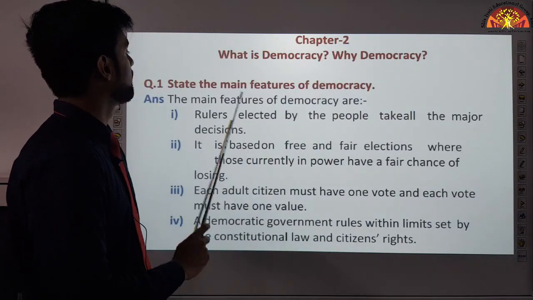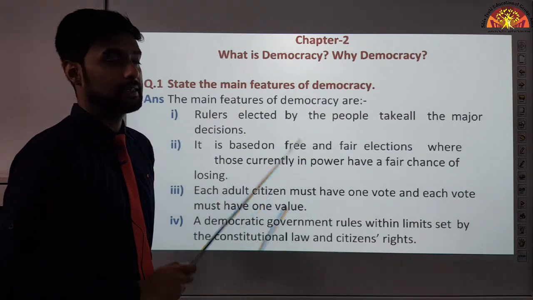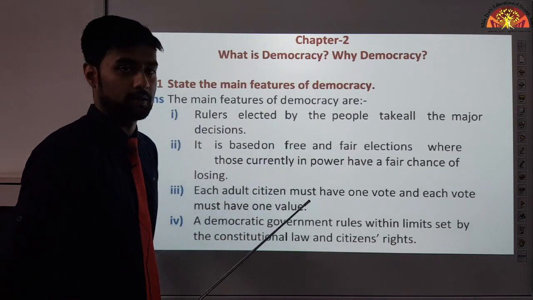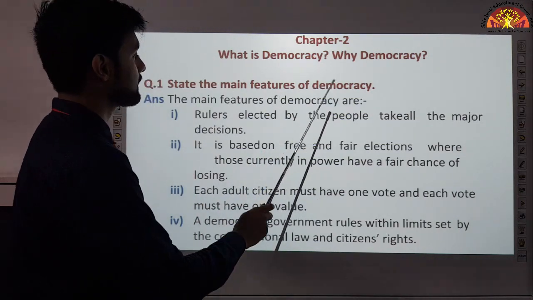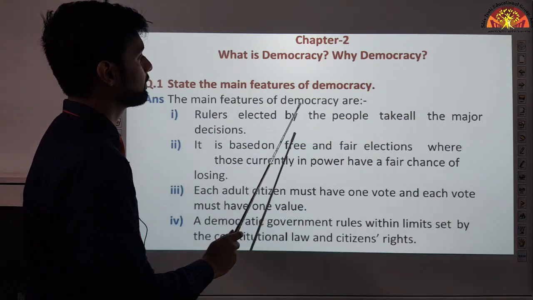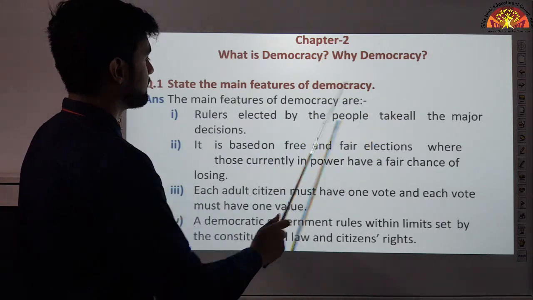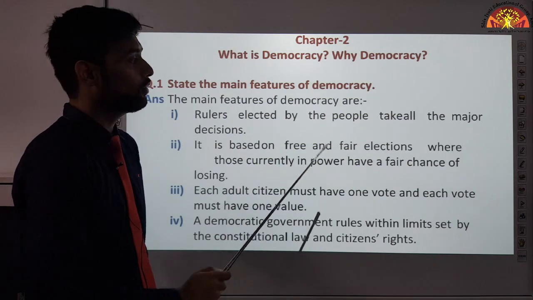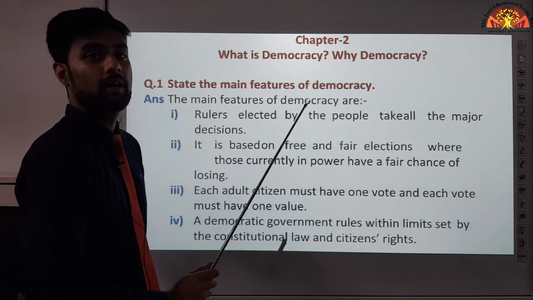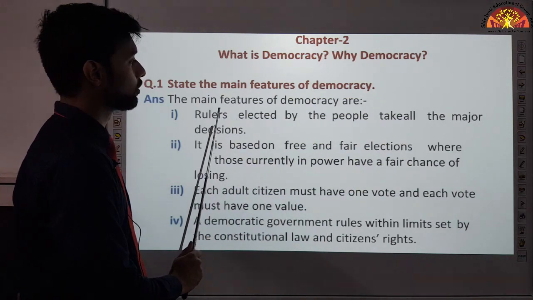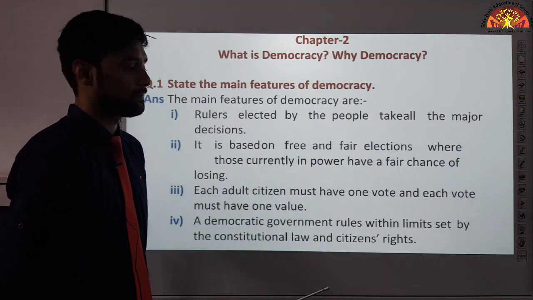First question, the main features of democracy. State the main features of democracy. The main features of democracy are: rulers elected by the people take all the major decisions. I have already explained this to you, that all the major decisions are to be taken by the rulers who are elected by the people.